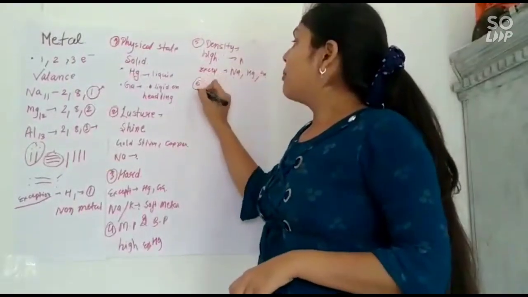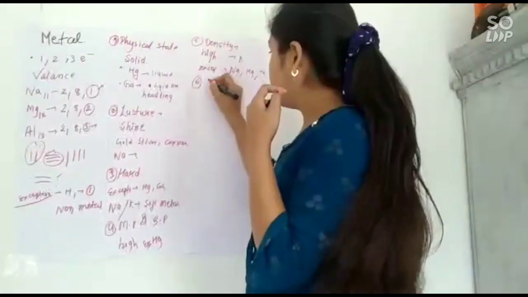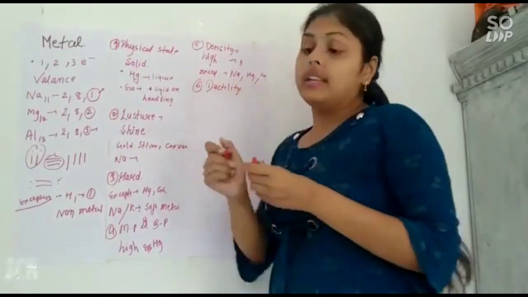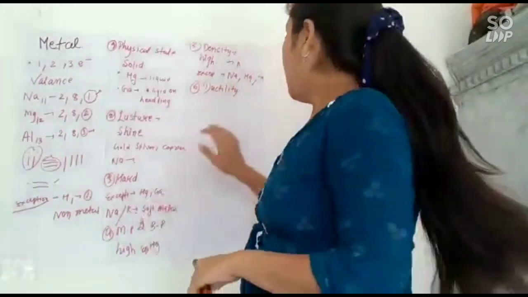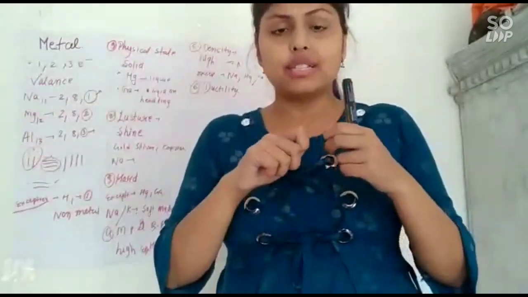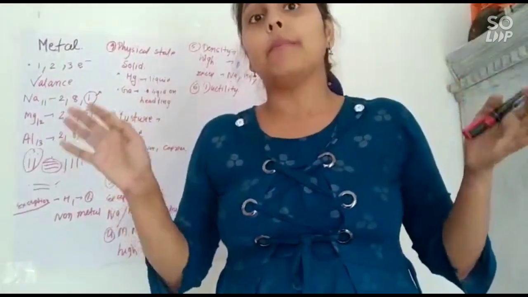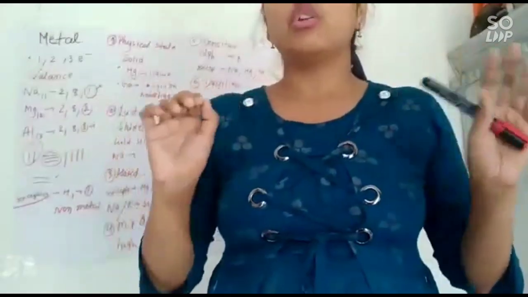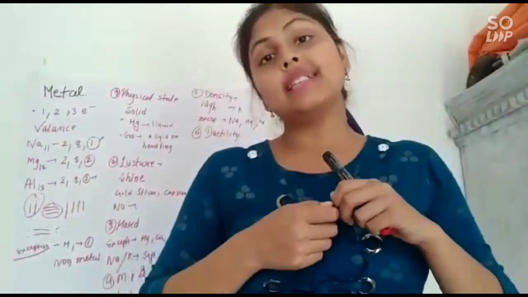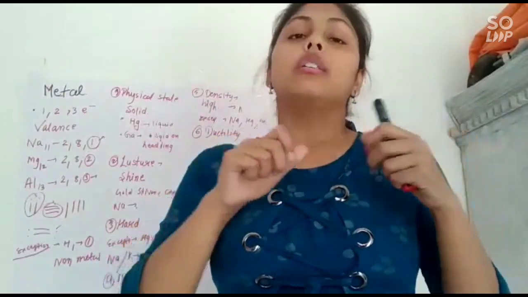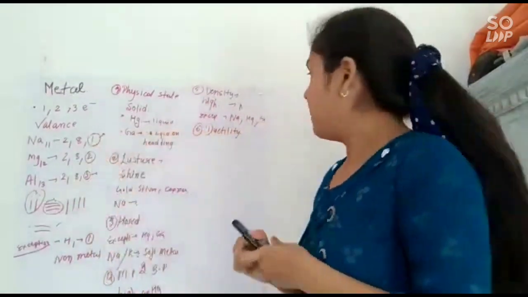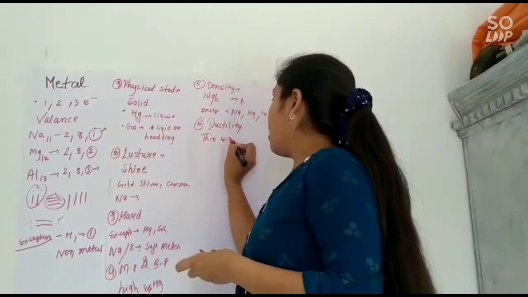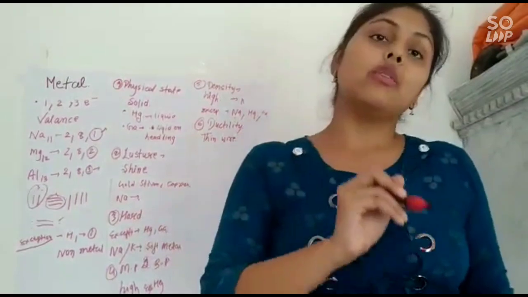Now we will talk about a property called ductility. What do you mean by ductility? Ductility is a property of metals. If we stretch something, it will break, but if you stretch a metal, it will not break. Hence, it can be drawn into a very thin wire. This property of converting a metal into very thin wires is called ductility.